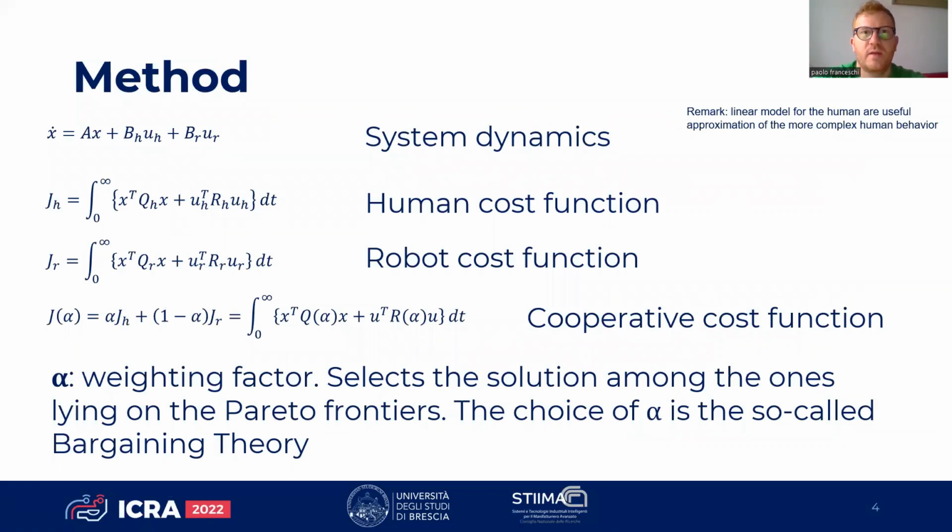Here the problem is briefly described. The system dynamics is described by a state space formulation. To define each control input, the human and the robot each want to minimize a quadratic cost function on the state and the control input. In the case of cooperative games, a unique cost function, defined as a weighted composition of human and robot cost functions, is given. The weights that define the cooperative cost function are the outcome of a bargaining, which is the solution of the bargaining theory.